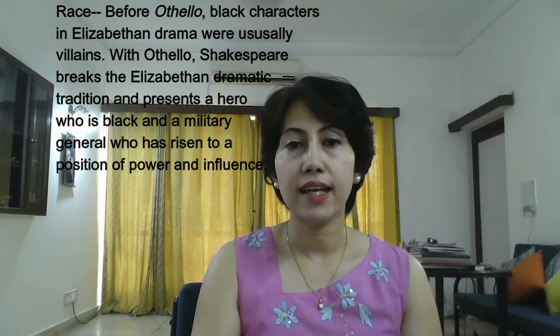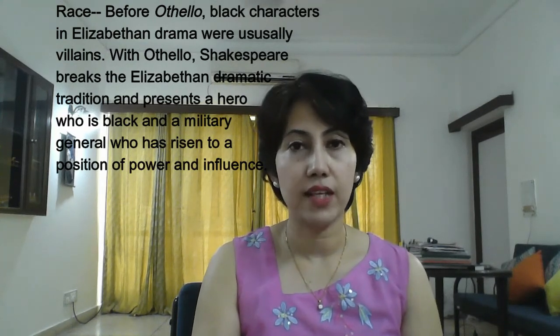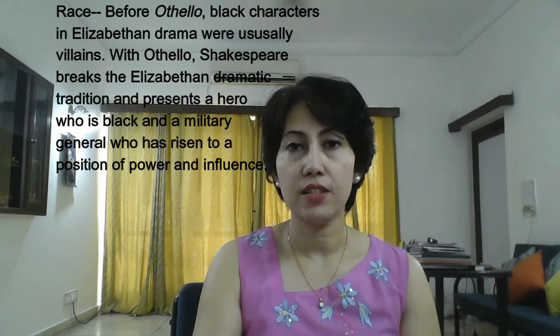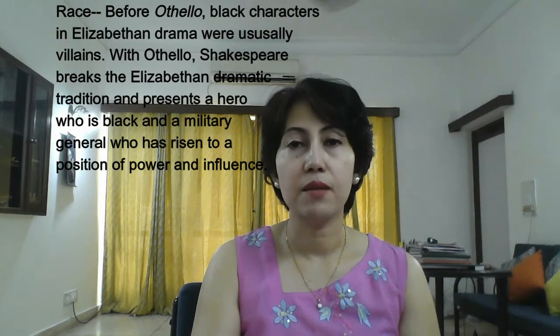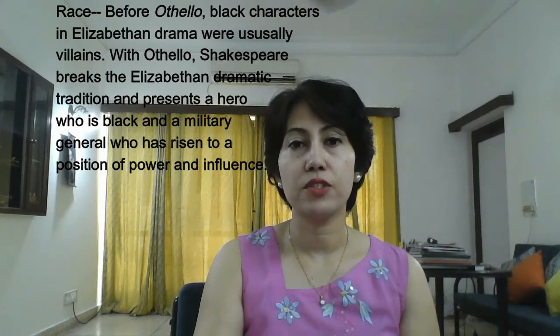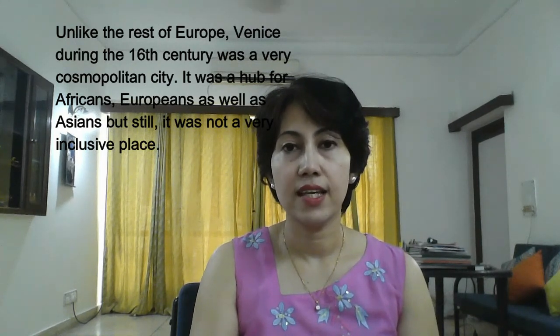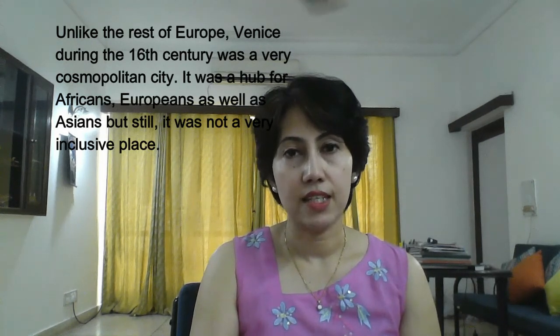Before Othello, black characters in Elizabethan drama were usually villains. But with Othello, Shakespeare breaks the Elizabethan dramatic tradition and presents a hero who is black and a military general who has risen to a position of power and influence. Unlike the rest of Europe, Venice during the 16th century, remember the 16th century was widely known as the Elizabethan period, was a very cosmopolitan city. It was a hub for Europeans, Africans as well as Asians. But still, it was not a very tolerant and inclusive place.